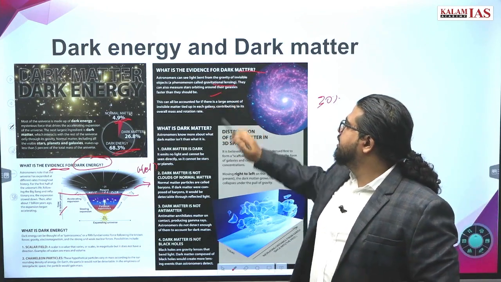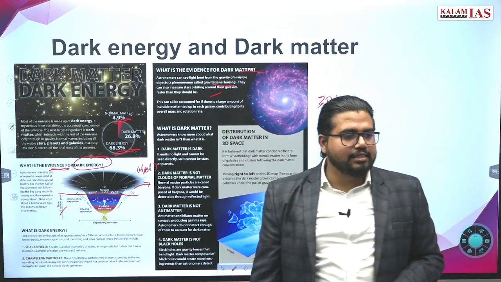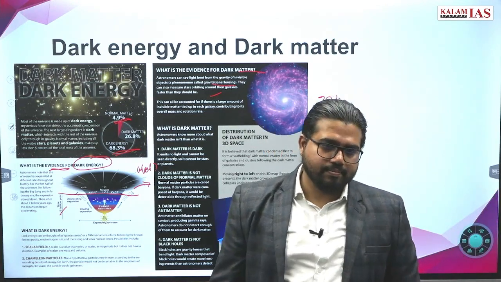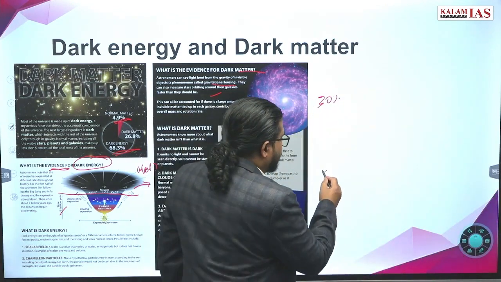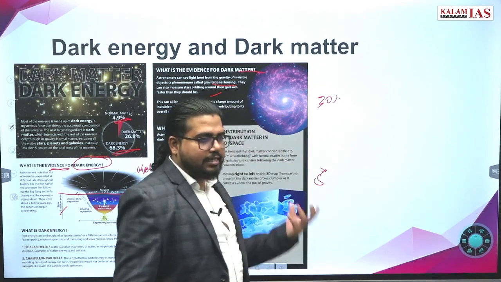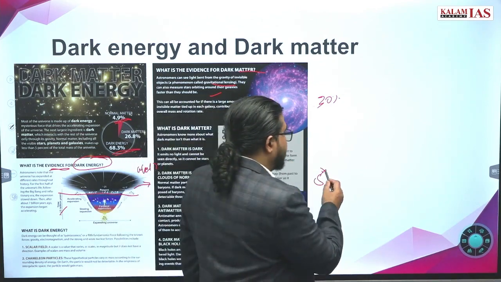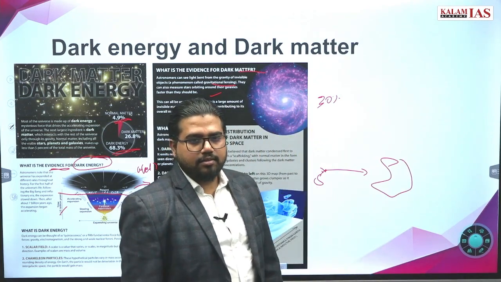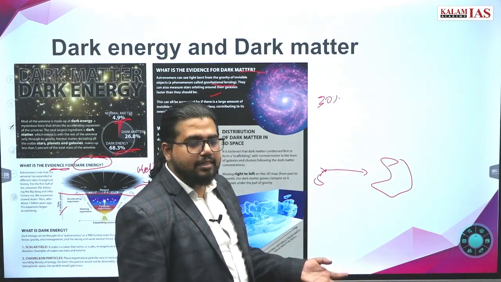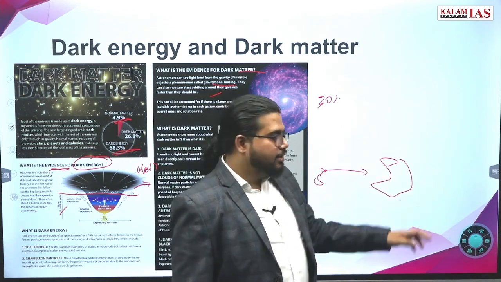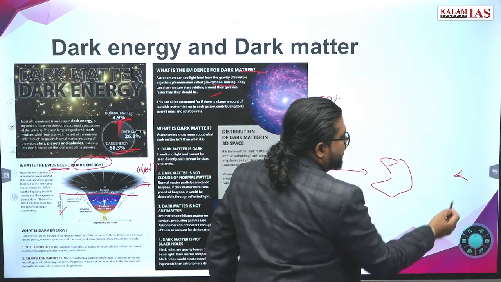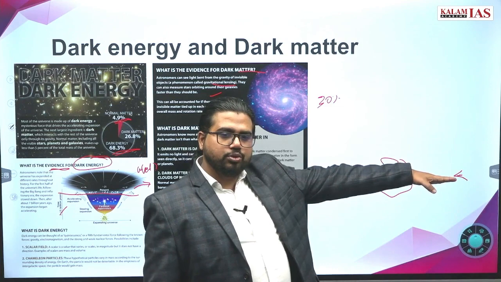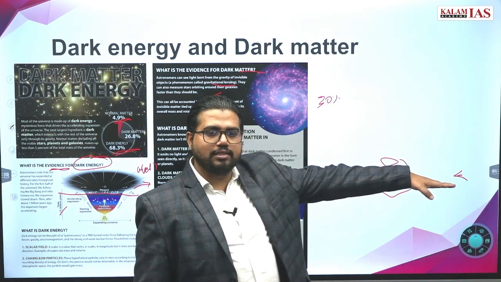The other thing is gravitational lensing. What is gravitational lensing? Some source of light is there, like an X-ray or gamma ray. Then it is coming, and there is a galaxy here. This galaxy is too huge. You expect that this light will get absorbed here, and Earth is here, and we are observing from here. So we are not supposed to see the light coming from this source.